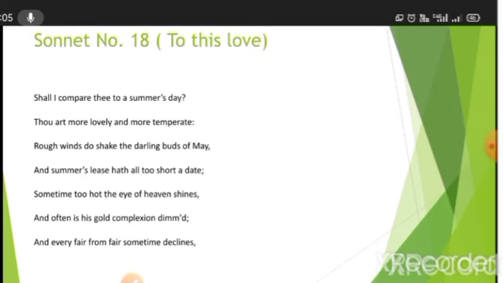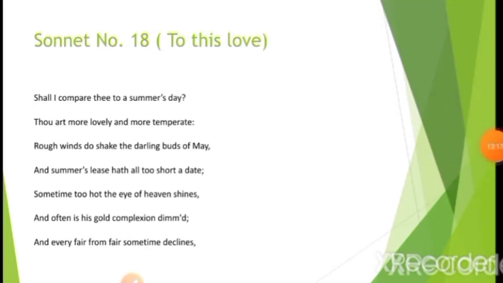Temperate means something which is restrained. Temperate तो क्या होता है? Weather होता है, कई बार temperate valley होती है. So he said that you are more temperate than the summer's day. You are more temperate than that. So temperate has a different meaning. See, this is the theme of internal and external weather.